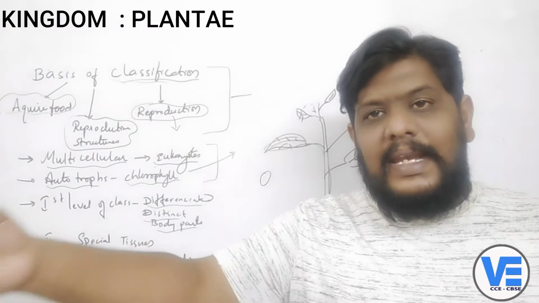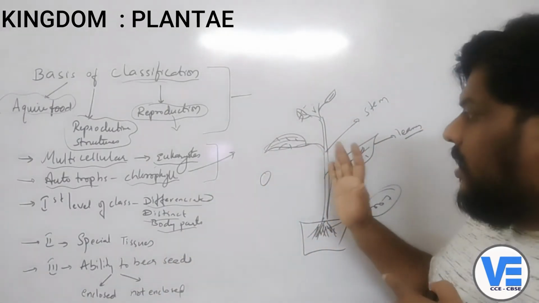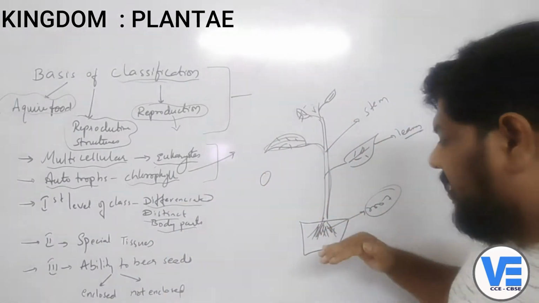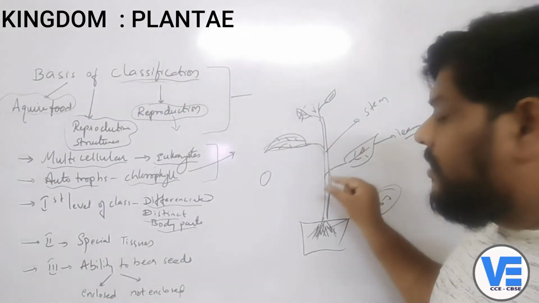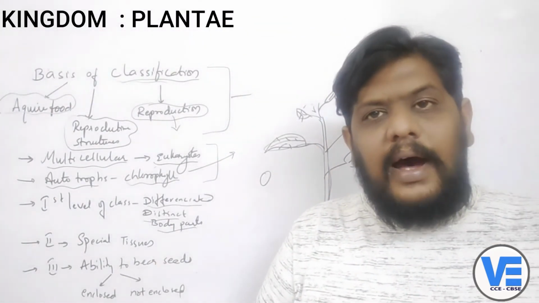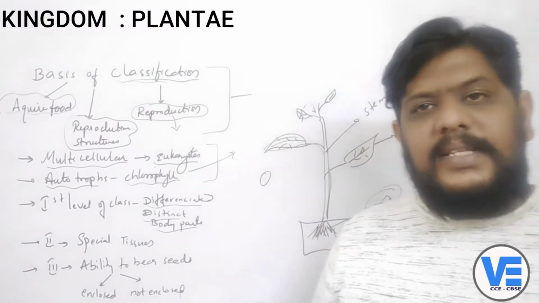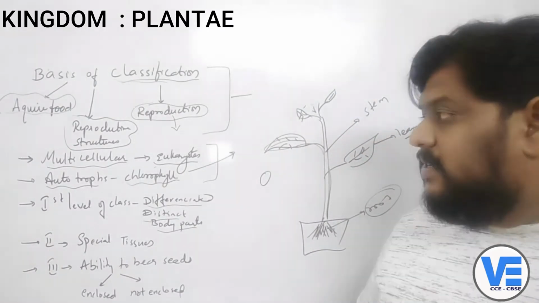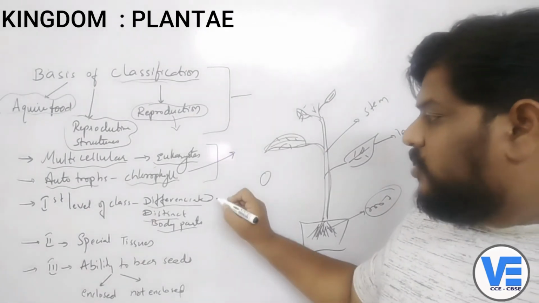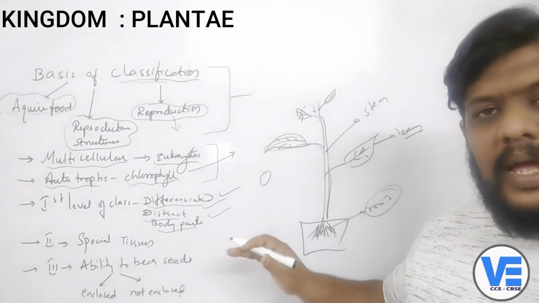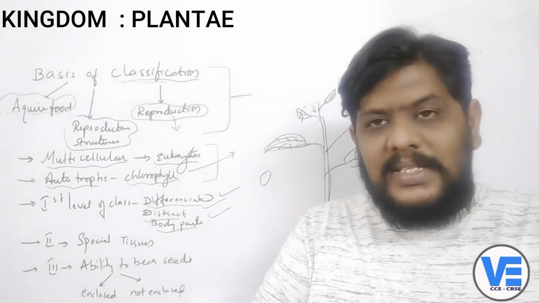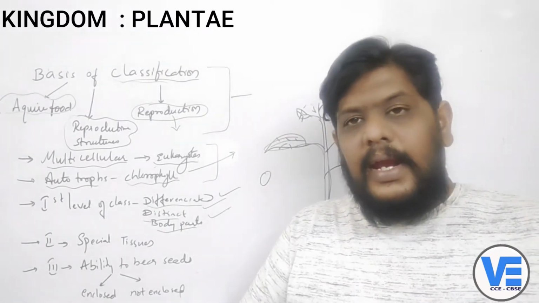That means very clear. You can see those differentiated parts here. You can see the differentiated roots, the differentiated leaves, the differentiated stem. So all these are very much visible. That's the point, right? The first one is it should have very well differentiated and distinct body parts. On that basis the plants are classified into different groups.